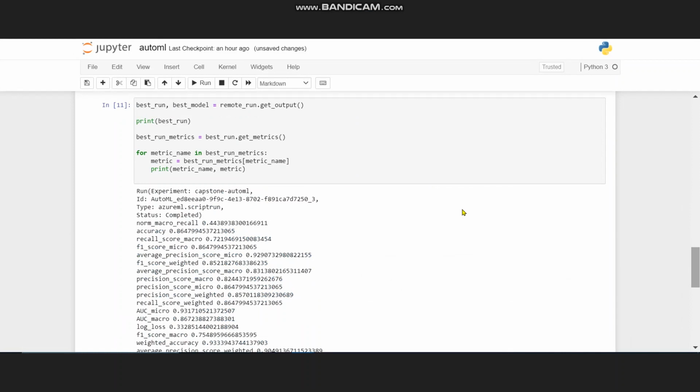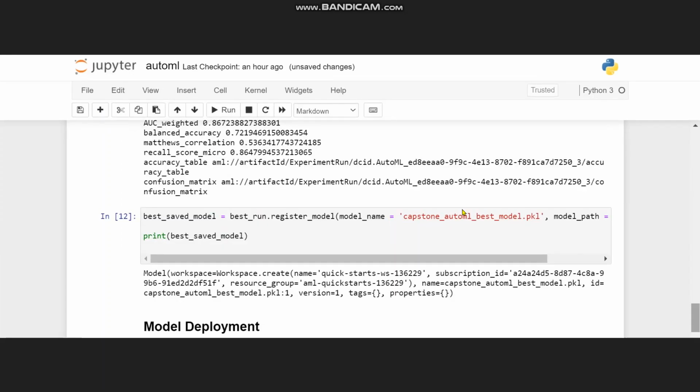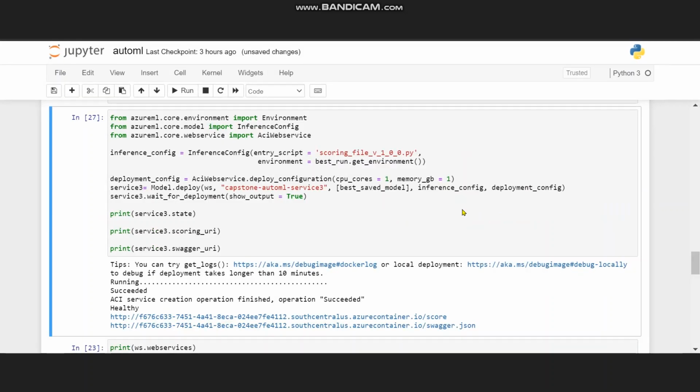Now we can see the best run model, that is we can use the get output, and we can see the metrics of the best model. All the metrics listed here are present in the model. Now similarly we are saving this model also in case we need to deploy this. Since we are getting better accuracy using the AutoML, we will deploy this model.